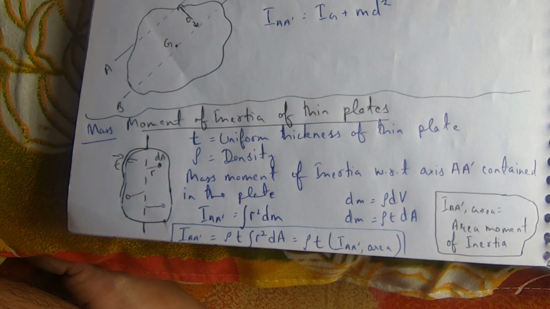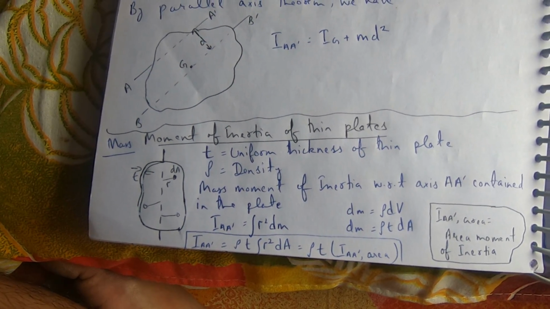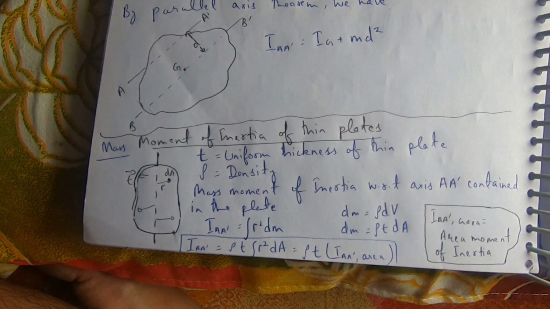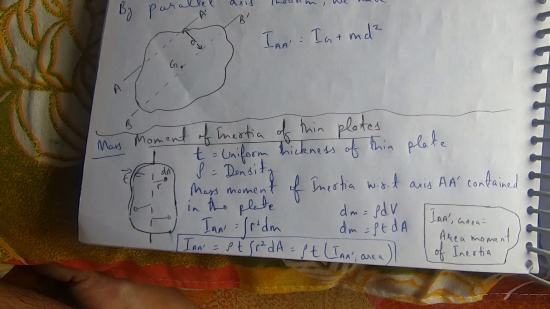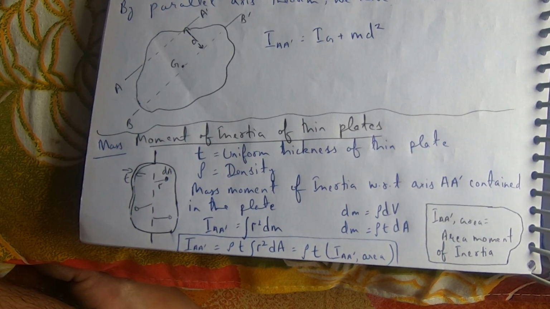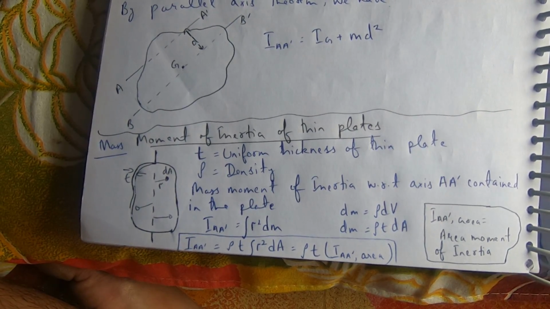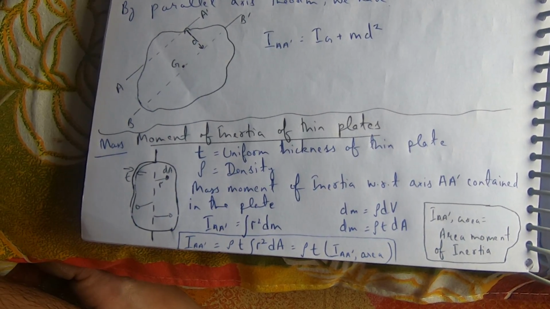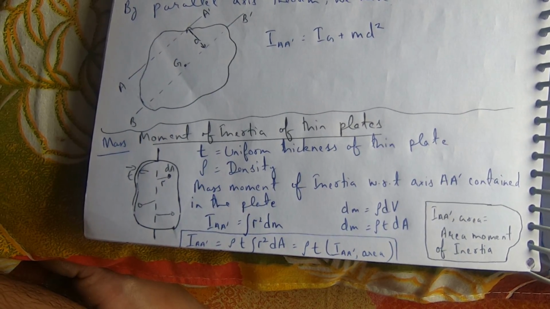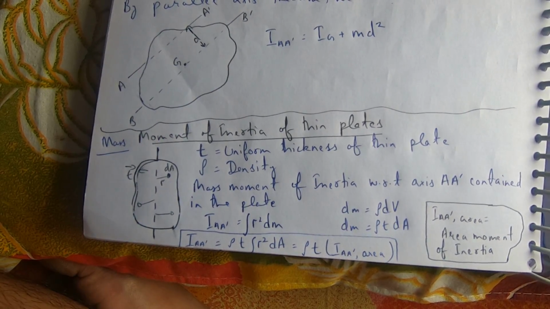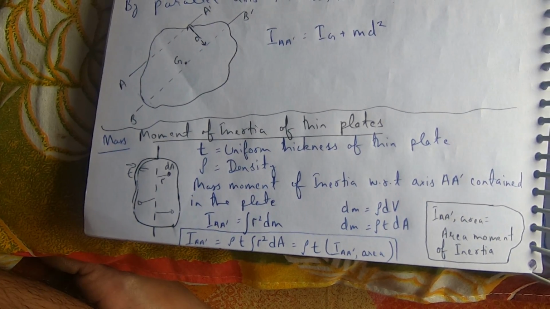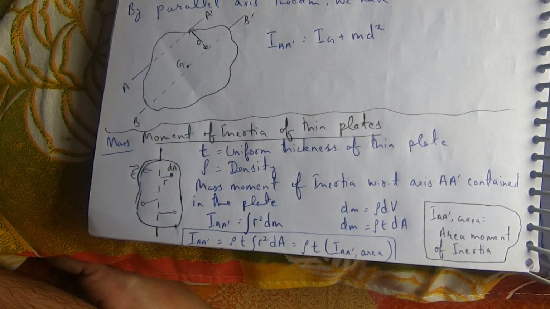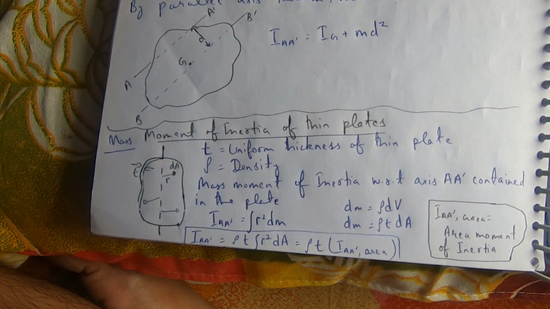Mass moment of inertia of thin plates. t is the uniform thickness of the thin plate. Rho is the density. Mass moment of inertia with respect to axis AA' contained in the plate: Iaa' is equal to the integral of r square dm, where dm is equal to rho dV, so dm is equal to rho t dA.